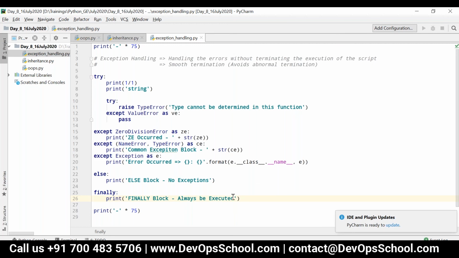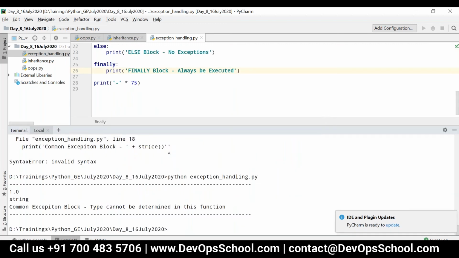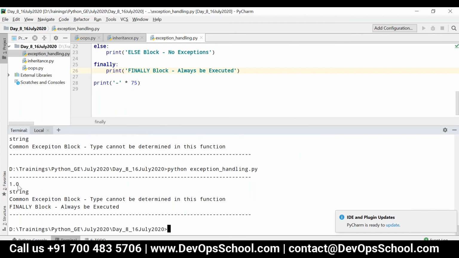Okay, so now let's see the output. You can see 1.0 string, and the common exception block is getting executed, because there is a raise statement manually, which is nothing but an exception, right? So now you can see only the finally block has been executed.